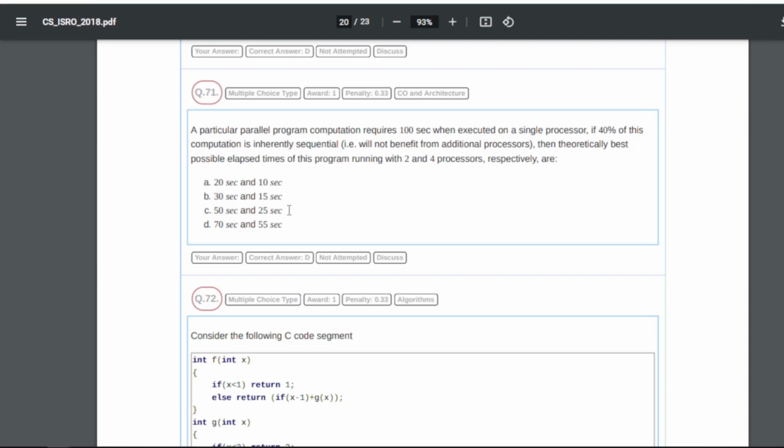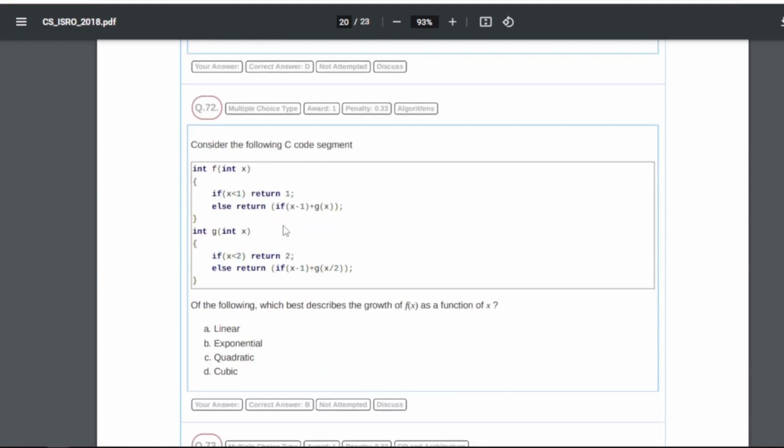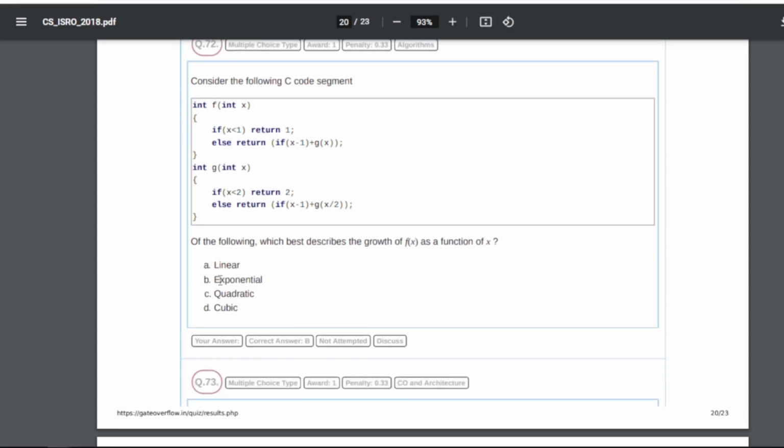Then theoretically, the best possible elapsed time of this program running with 2 and 4 processors respectively are what? So for 71 our answer will be D, that is 70 seconds and 55 seconds. 72 is: consider the following C program. This is the code segment. Which of the following best describes the growth of f(x) as a function of x? So for 72 our answer will be B, that is exponential.